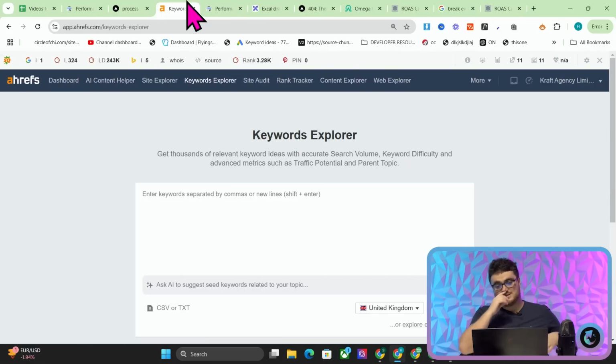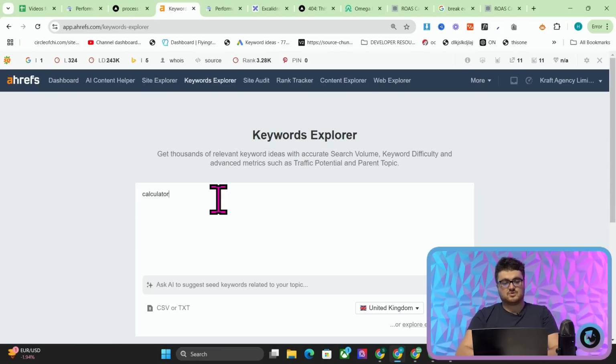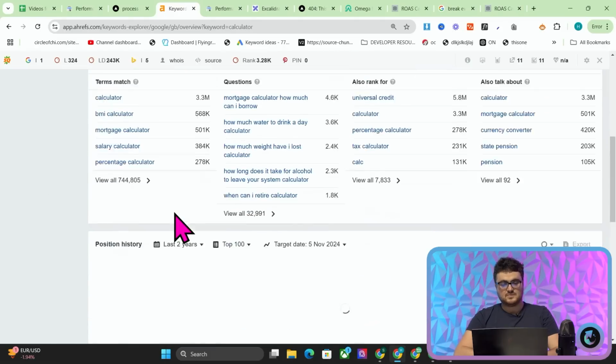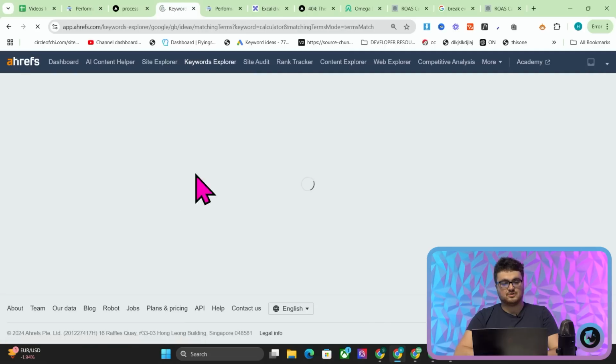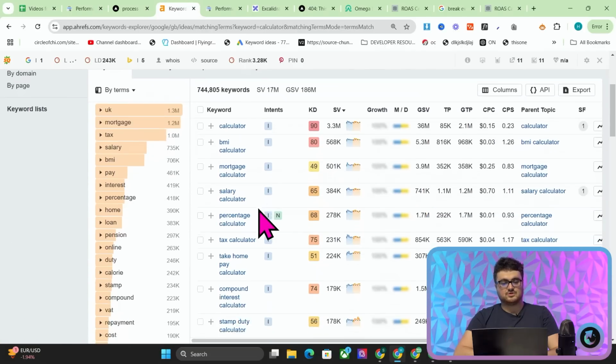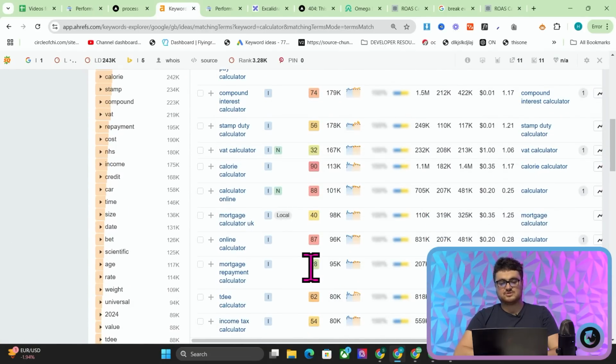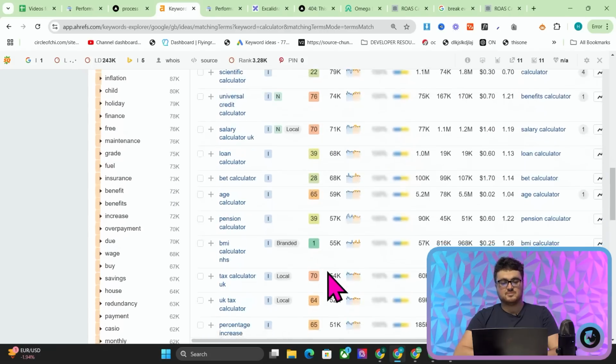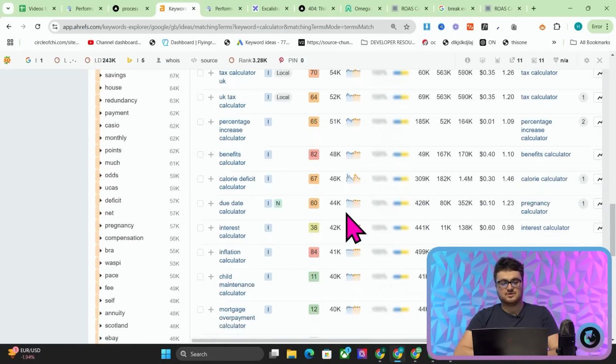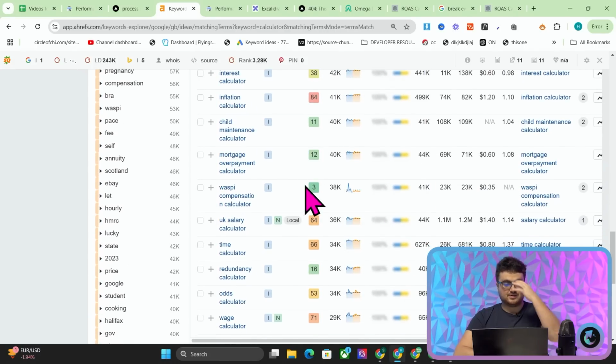We will be putting something like this in Harbor eventually, but for now we're just going to be using Ahrefs. So what I did was I just wrote calculator here, and then you just click on view all. And then you can just scroll through and find something that doesn't have too much keyword difficulty, but also has a lot of searches. So you can just keep scrolling through these, try and find one that works.